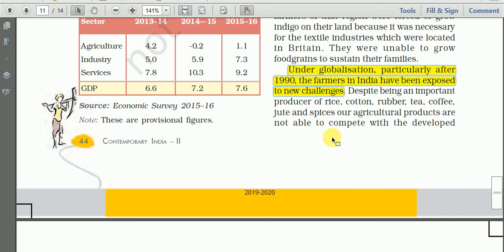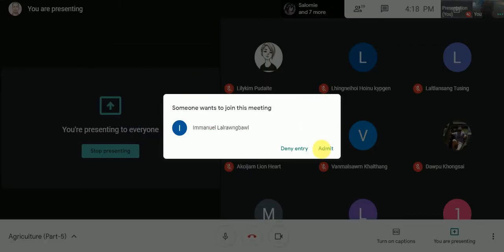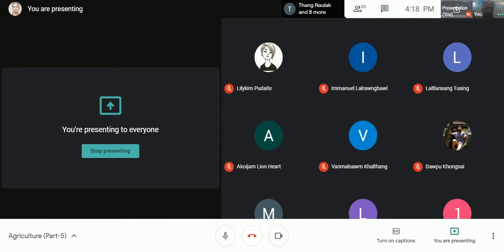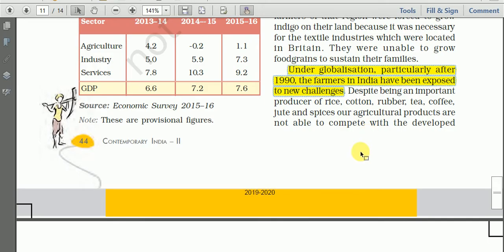Under globalization, particularly after 1990, the farmers in India have been exposed to new challenges. Challenges here means problems, okay. Because of globalization, farmers in India have been facing new problems. So what are those problems? Let us see.